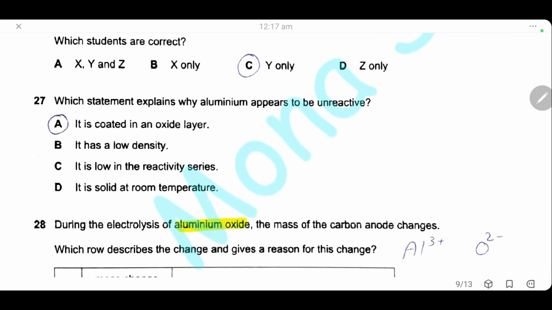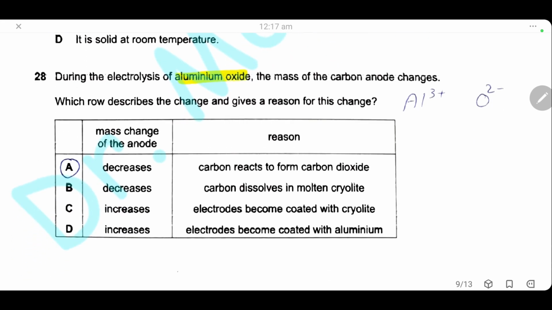Question 27. Which statement explains why aluminium appears to be unreactive? Aluminium appears to be unreactive because it has a protective layer of oxide on the surface. It is coated with an oxide layer of aluminium oxide. The answer is A.